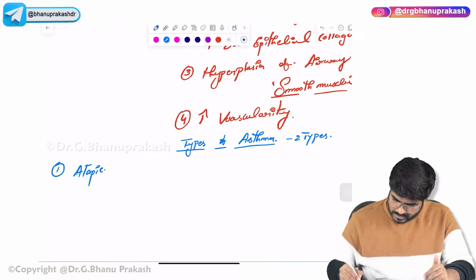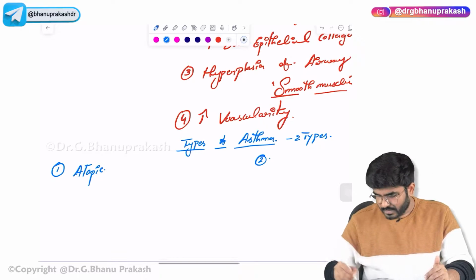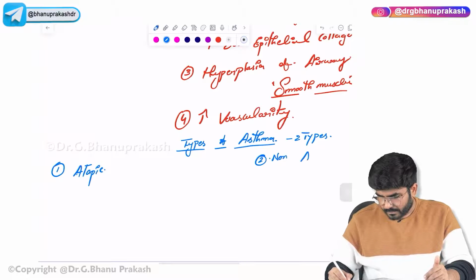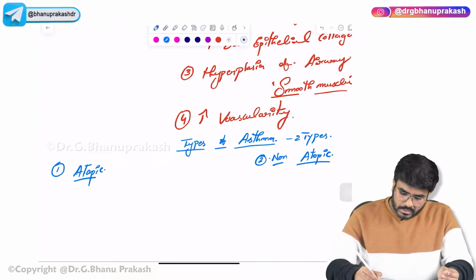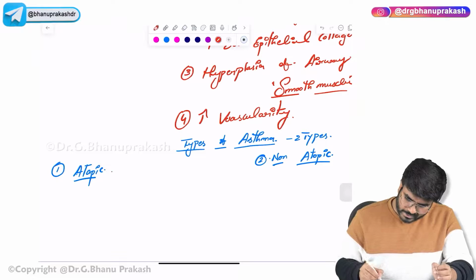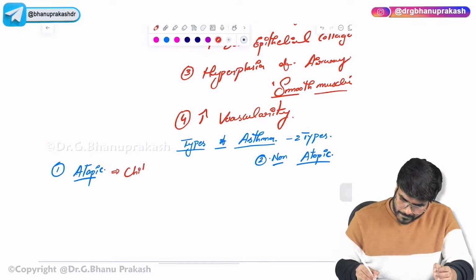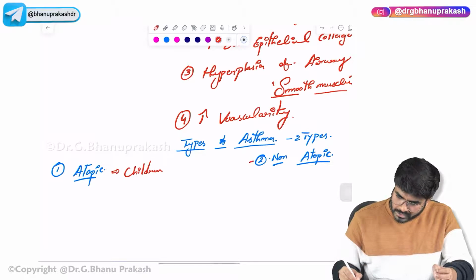The second type is called non-atopic. Atopic means it's simply an allergy kind of thing. Atopic asthma is seen in children, and non-atopic asthma is seen in adults.